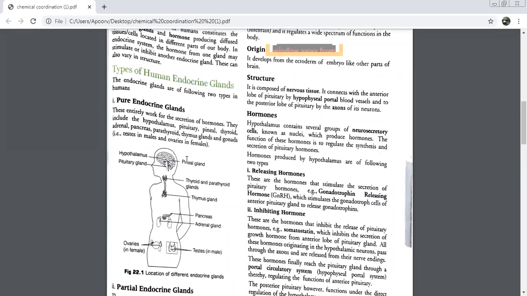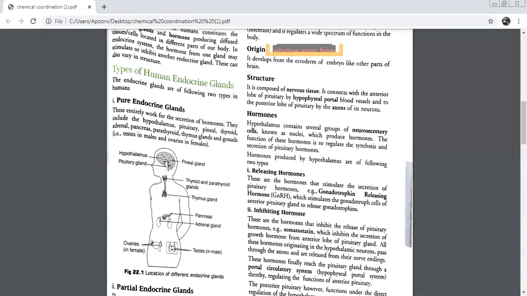So indirectly, if you see, control is happening: the entire hormone production, though the hormones are being produced by the pituitary, is being controlled by the hormones which are produced by the hypothalamus. If this is not producing, automatically these hormones will not be produced. Let's talk about the hormones produced by the hypothalamus very quickly.